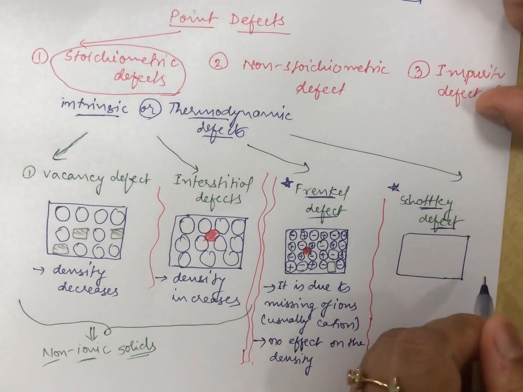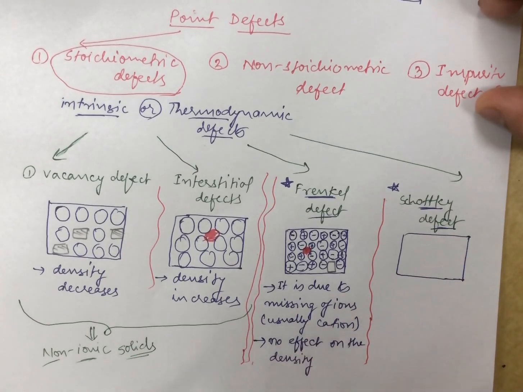It is a vacancy type of defect in ionic solids where we need to maintain electrical neutrality. So the missing cations and anions are usually equal, so the missing cations and anions would be equal in number.